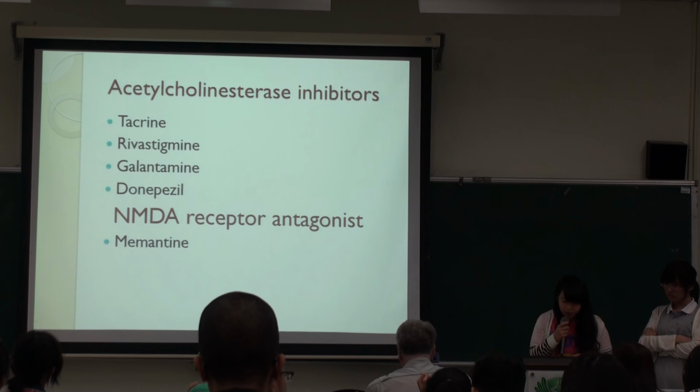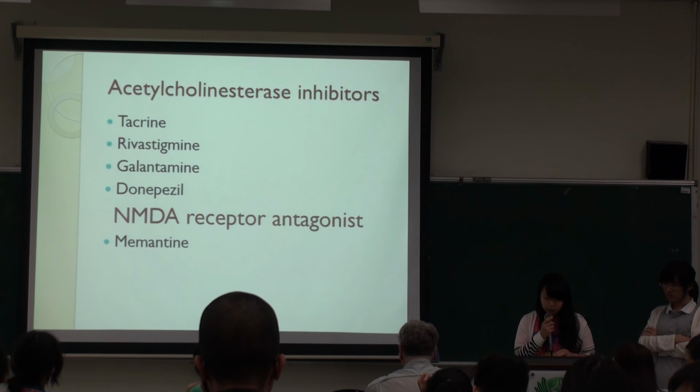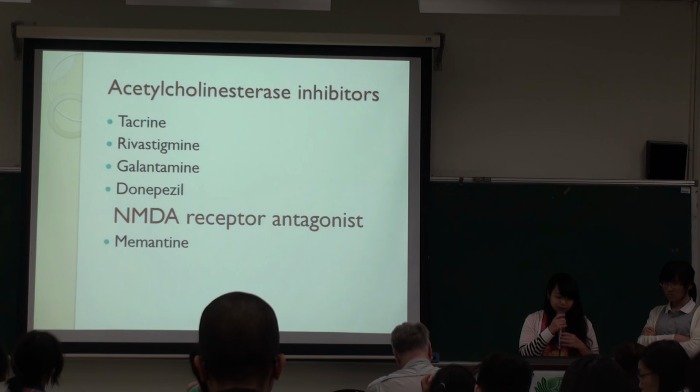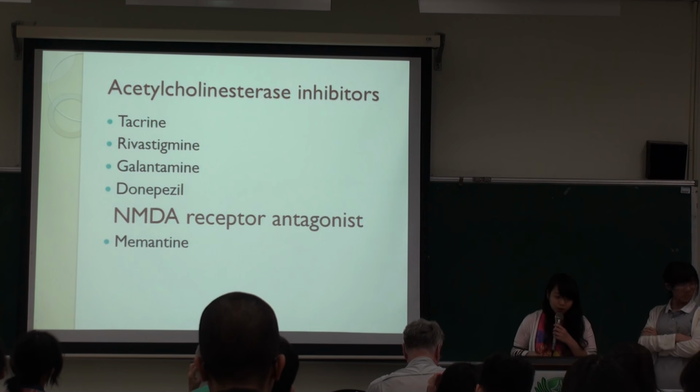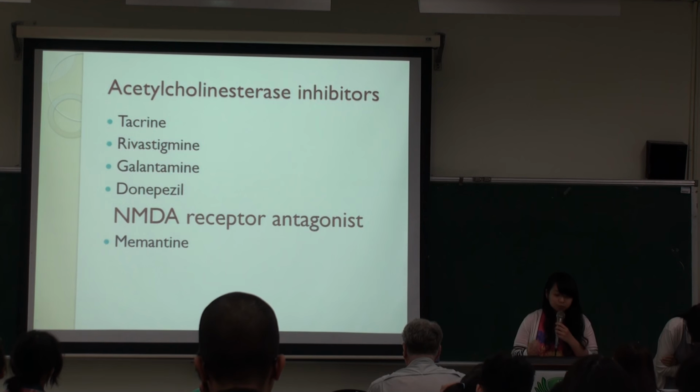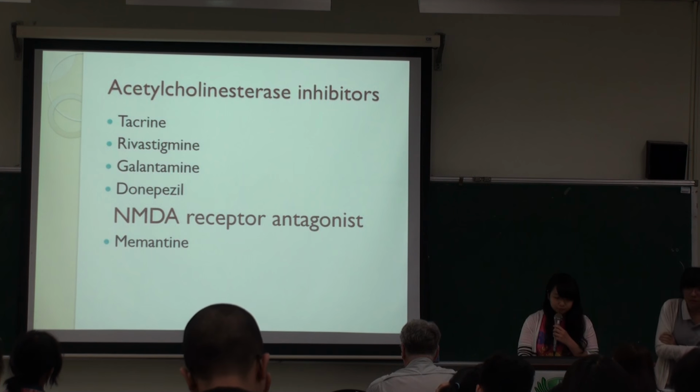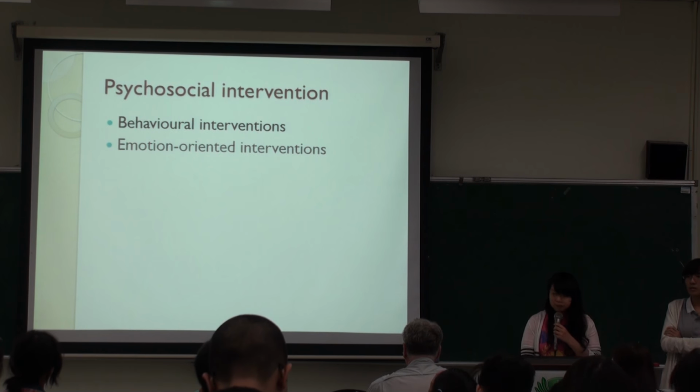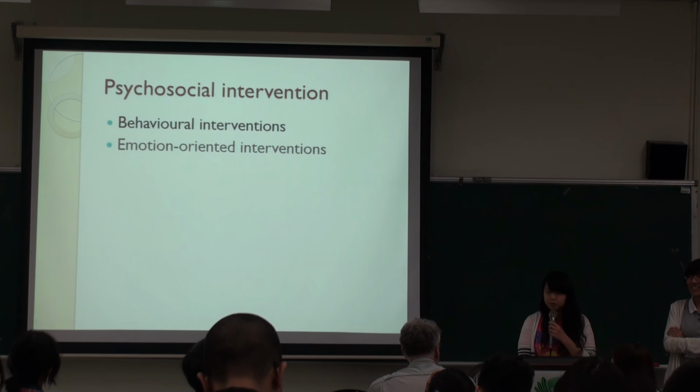The first is acetylcholinesterase inhibitors, and the second is NMDA receptor antagonist. Both of them have side effects that induce vomiting and nausea. And for psychosocial intervention, we have behavioral interventions and emotion-oriented interventions.